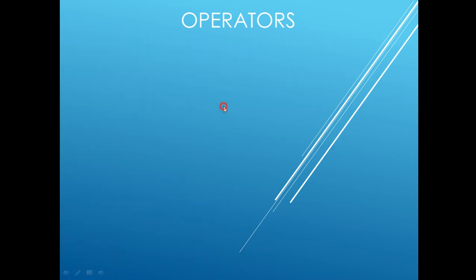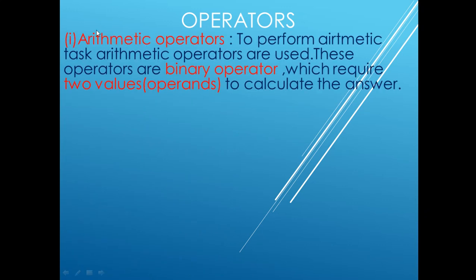First we will see the arithmetic operators. Which operator is known as an arithmetic operator and what is its function? To perform arithmetic tasks, arithmetic operators are used. Which type of task is an arithmetic task? Addition, subtraction, multiplication, division, these are all arithmetic tasks, and the operators we use for them are known as arithmetic operators.